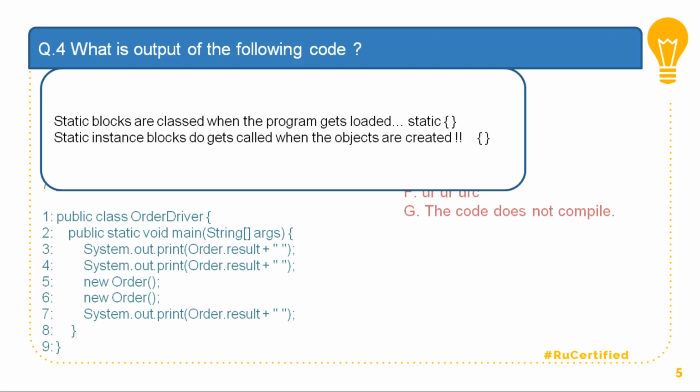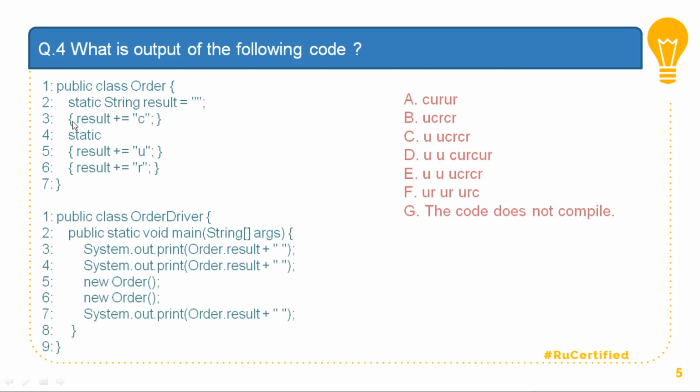Now this particular block is an instance initialization block, and this is a normal static block. So this is an instance initialization block, this is an instance initialization block, and this block is a static block. If I now say that I am loading the class, immediately what is going to happen is your result will be initialized to u. That is the first thing, and I'm going to print Order.result, so it will print u as the first one.